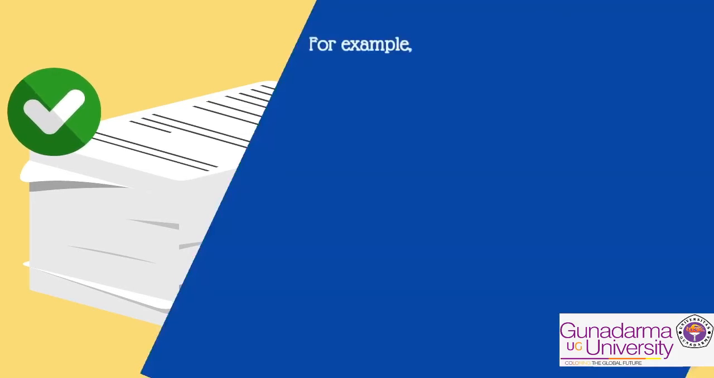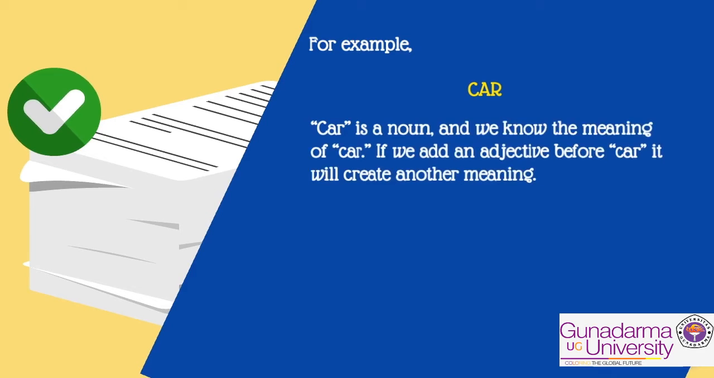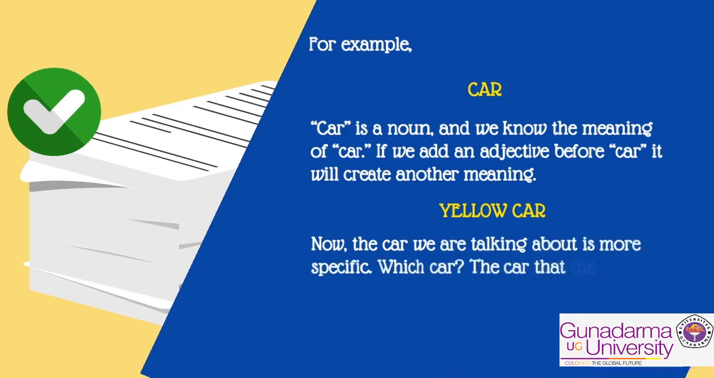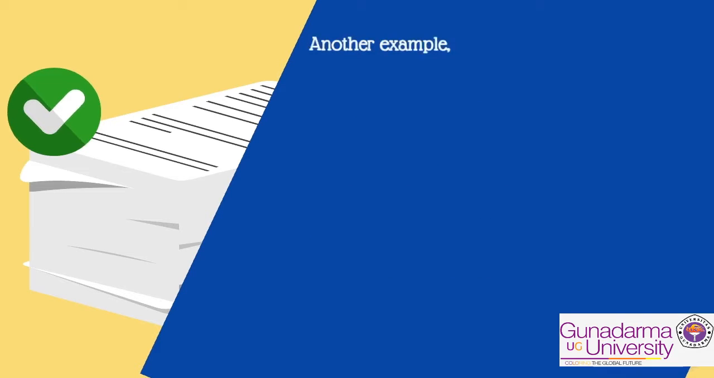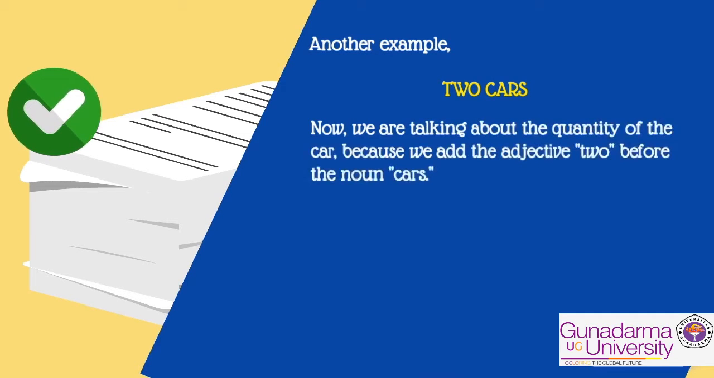For example, car. Car is a noun, and we know the meaning of car. If we add an adjective before car, it will create another meaning. Yellow car. Now, the car we are talking about is more specific. Which car? The car that the color is yellow. Another example. Two cars. Now we are talking about the quantity of car because we add the adjective two before the noun cars.